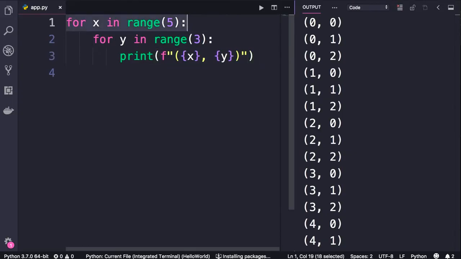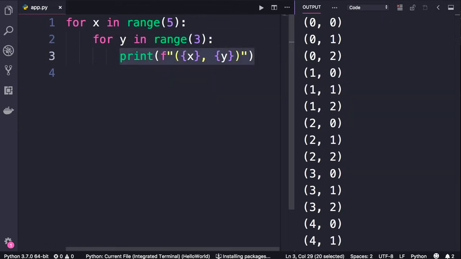So here we have 2 loops. This is what we call the outer loop, and this is the inner loop. So the execution of our program starts here. In the first iteration of this loop, x is 0. Now we get to this statement, which is a child of this for statement, because it's indented 4 times. This statement itself is a loop. So what we have inside of this loop will be executed 3 times.